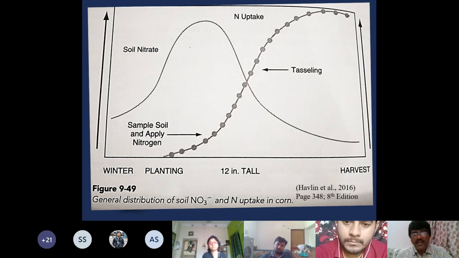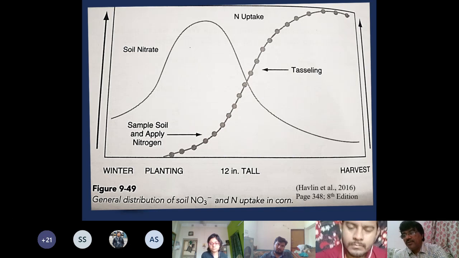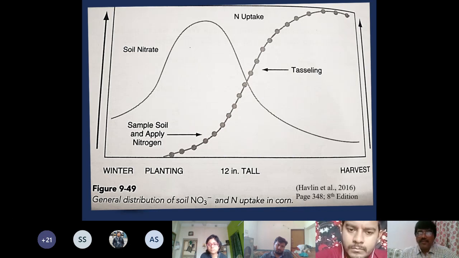In the beginning, nitrogen uptake is slow, but then it becomes very fast. Then it slows down. Total uptake is increasing, but the rate of uptake is slowing down. It is just like your law of diminishing return, if you remember that line. It is also a kind of quadratic response, also known as a parabolic curve. So you can see this pattern.